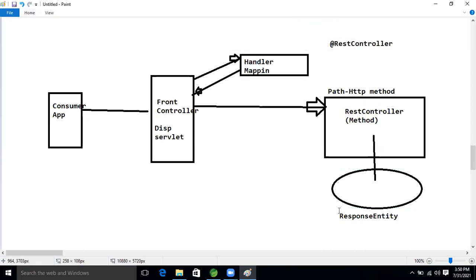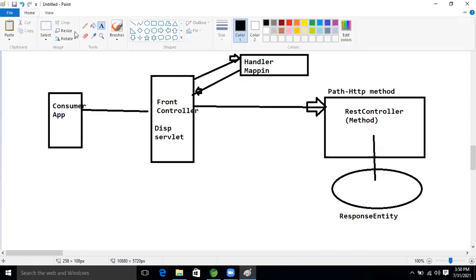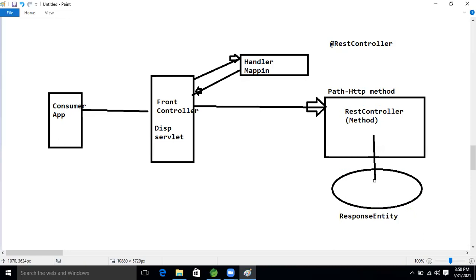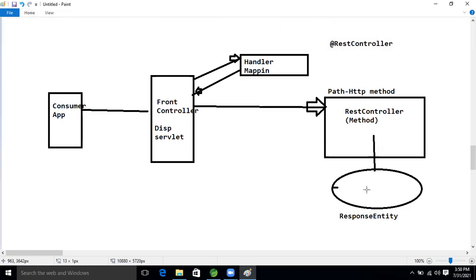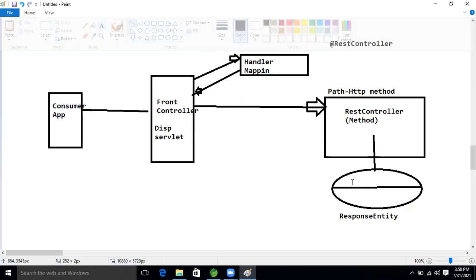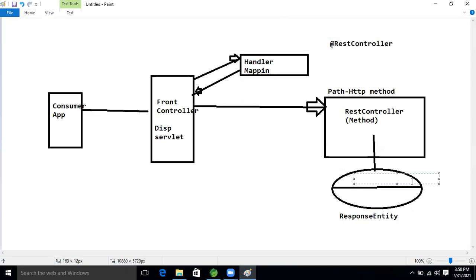So inside that, it has two parts: body and HTTP status. The body part, right?